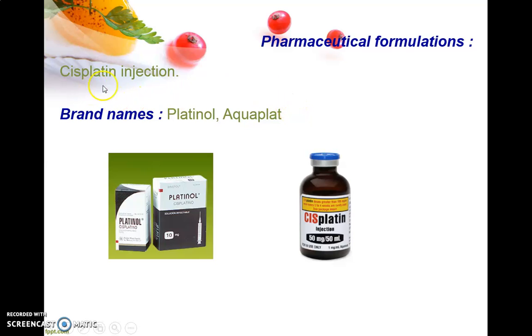Next, the pharmaceutical formulation is injectable, and the brand names include Platinol, which is the brand available, and Aquaplat. In both of these brands the term plat comes, meaning it's platinum containing or cisplatin containing. Okay, so it will be available in injection form.